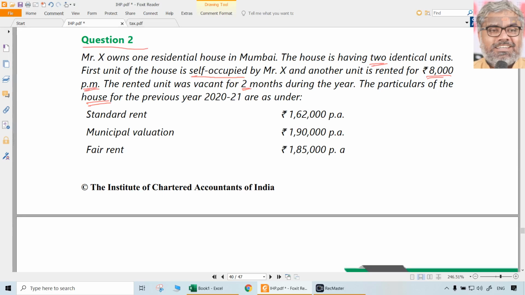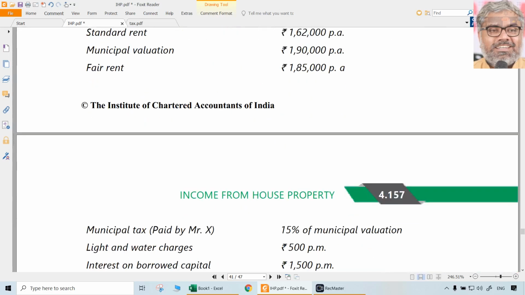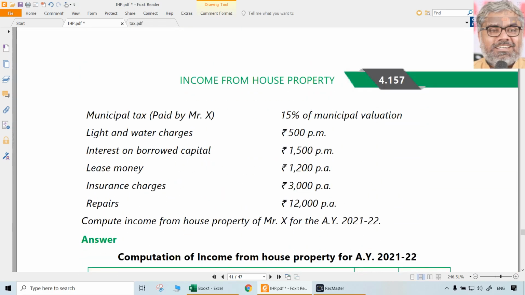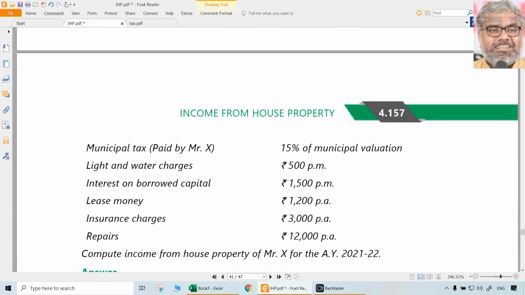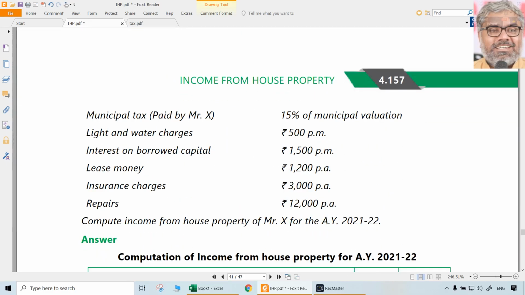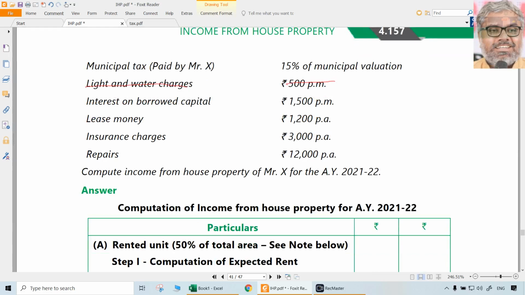It's not for one portion. Particulars of the house for the previous year 2021 are as under. Standard rent, municipal valuation, fair rent are given. Then municipal tax is paid by Mr. X, who is our assessee. That is good. 15% of municipal valuation. Light and water charges is unnecessary information. Is any deduction there for that? No, there is no deduction for that.